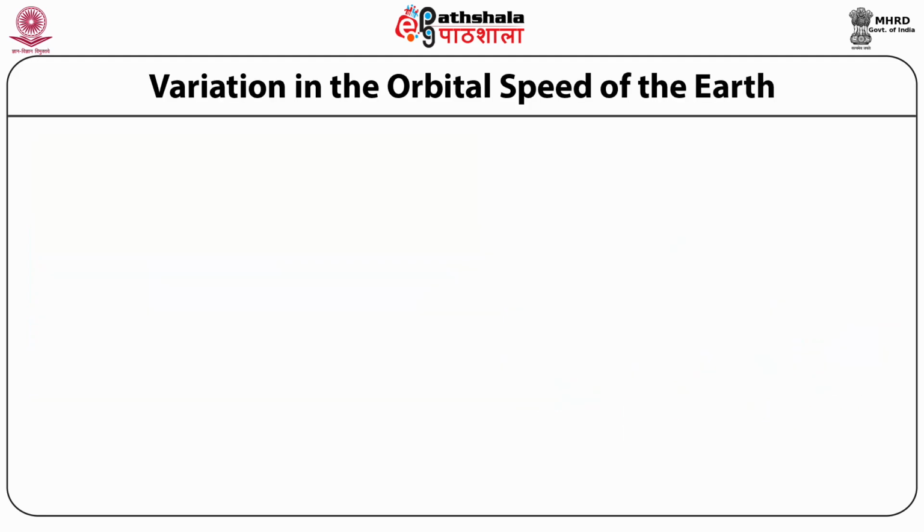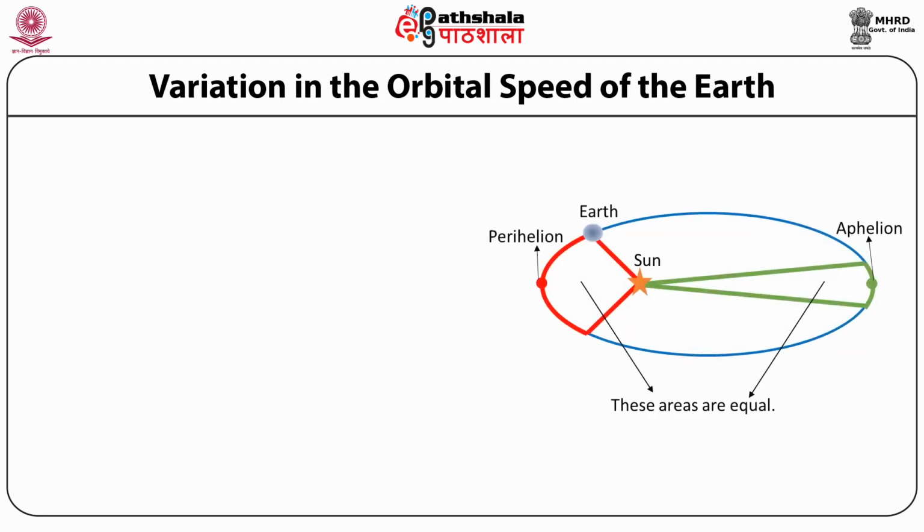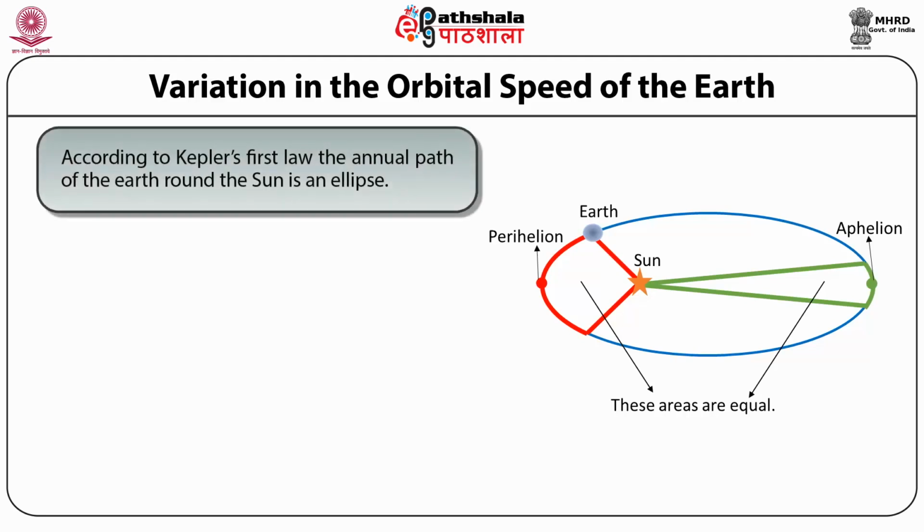Earth's orbit around the sun is not circular but is elliptical. The sun is at one of the foci as shown in the picture. The farthest point from the focus on the elliptical orbit is called aphelion and the nearest point is called perihelion. Kepler's 3 laws of planetary motion are as follows. According to Kepler's first law, the annual path of the Earth around the Sun is an ellipse and not circular.